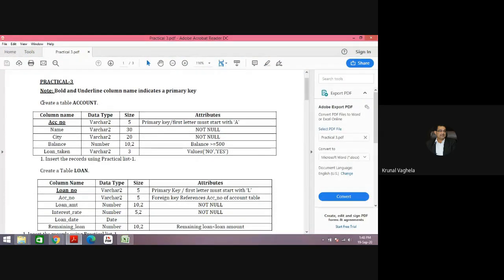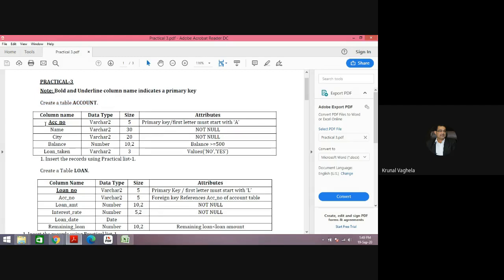So create a table account, same. The account table you have already created, right? If you create the same table again, it will give you an error. So either you can delete that table, it is fine, or if you want to keep it, you can rename it to temp underscore account or account one, something. Rename query you already know. Either you can rename it or delete it, because we are going to create the new table with the constraints now.